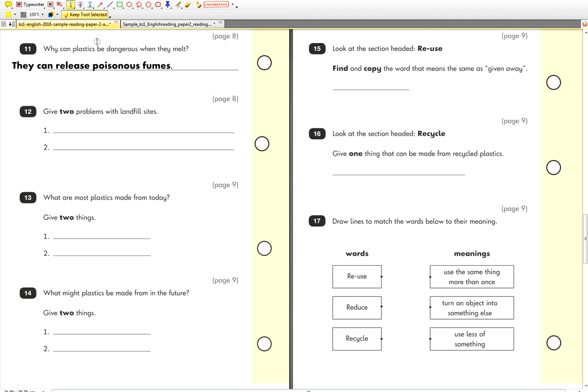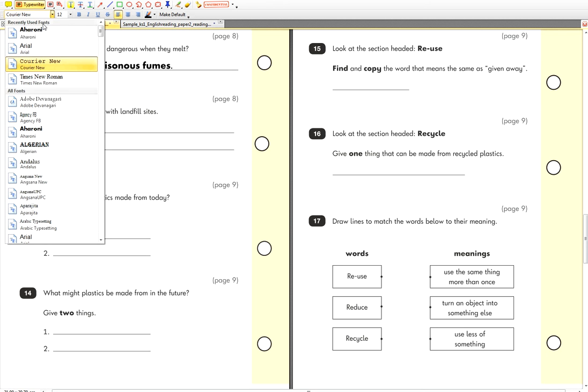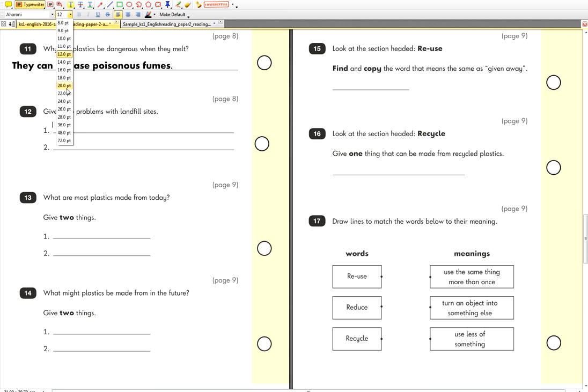Let's go back to the text. So how many reasons do we need to give here? Smelly and harmful. So we need to give 2. So here we go. You got that smelly and harmful. Smelly. And the second reason is, what was it? Harmful. Ugly. They said harmful as well. Any of those 3, you only need 2.